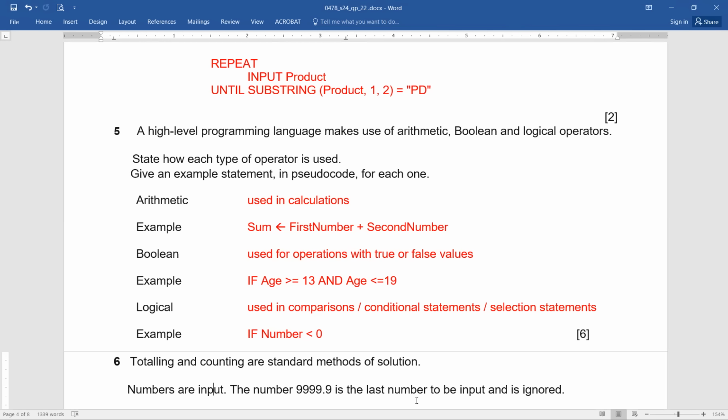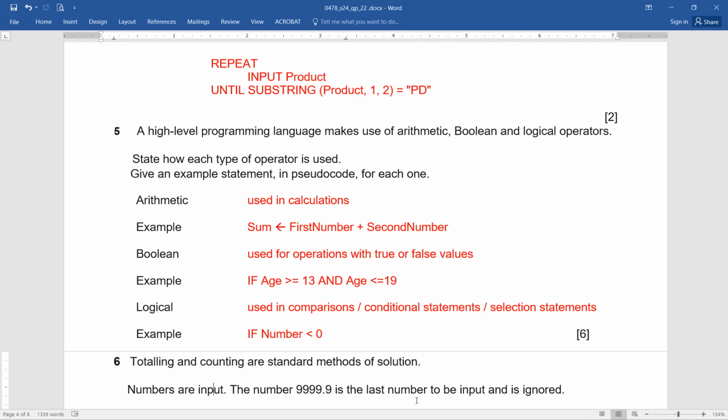Okay, now next one is Boolean. And as we know, it is used for operations with true or false values. Now, again, just an example: if age is greater than or equal to 13 and age less than or equal to 19, just to make you comprehend, so that we can connect it with our programming. So actually, the operator is AND. By the way, along with AND, can we recall the other operators?